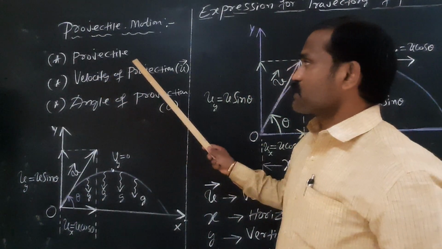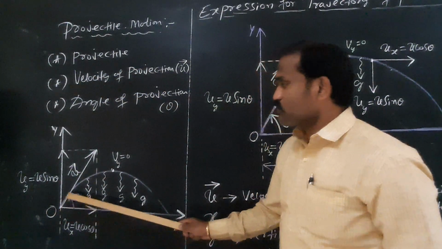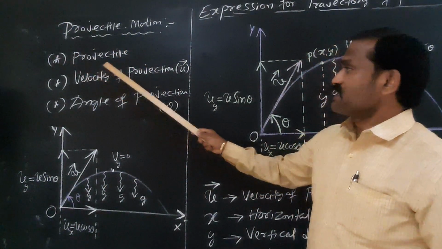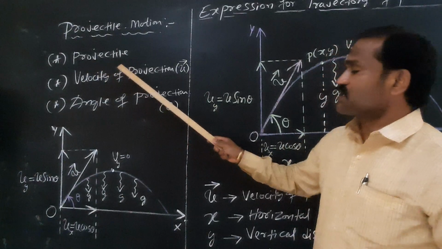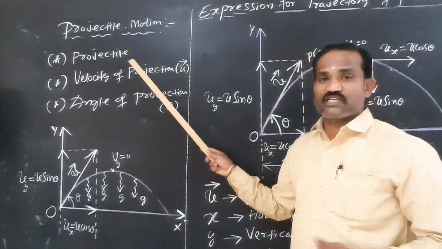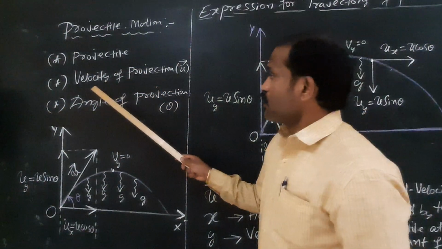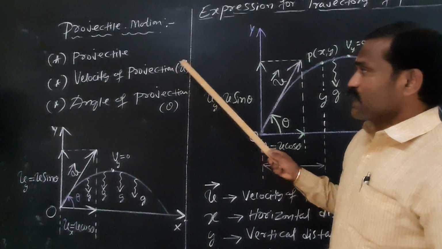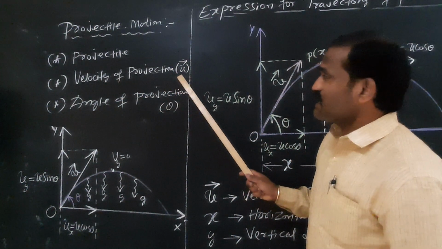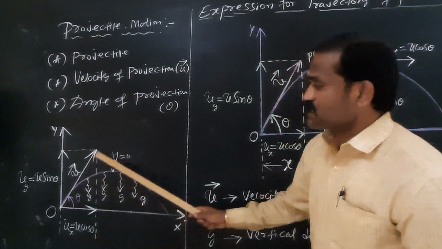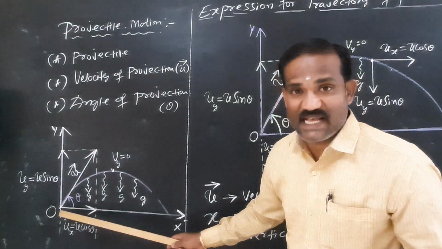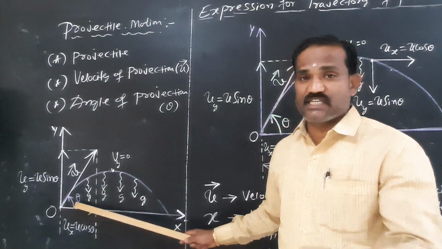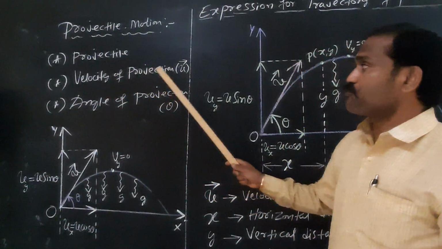What do you mean by a projectile? A body is thrown into space and moves under the influence of a gravitational field. That is called a projectile. What do you mean by velocity of projection? It is the u vector. The velocity with which a body is projected into space is called the velocity of projection.